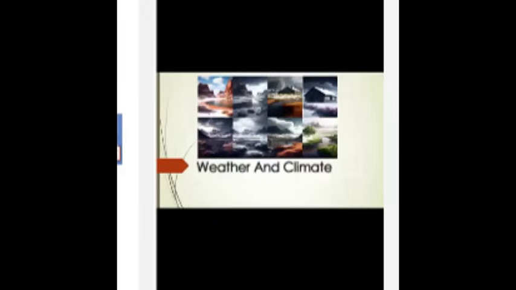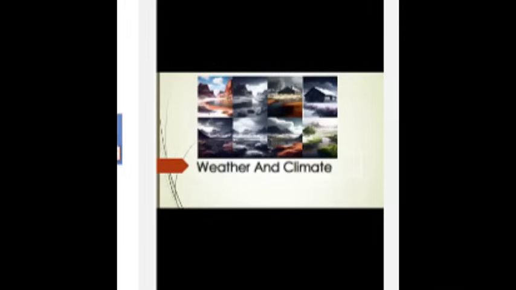Number 4, wind. Wind is the movement of air across the surface of Earth and is caused by differences in temperature and pressure. It can be affected by factors such as topography, atmospheric circulation, and the Earth's rotation.